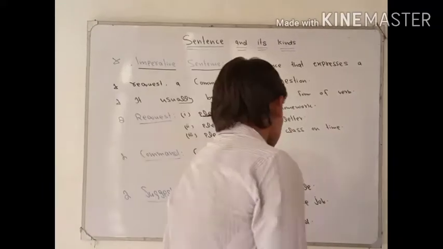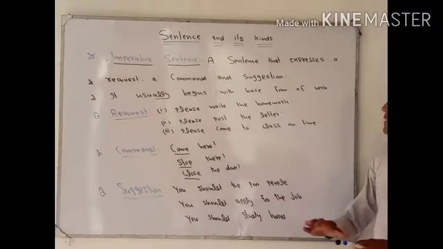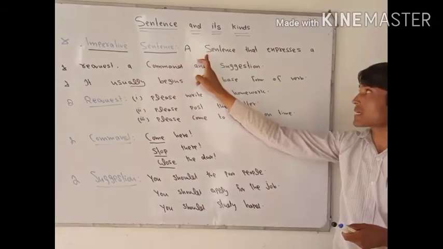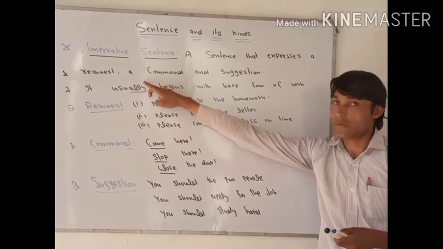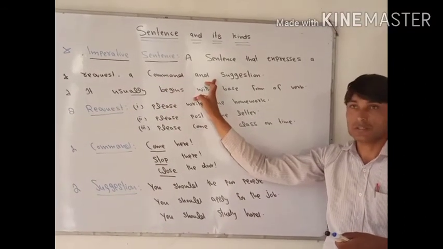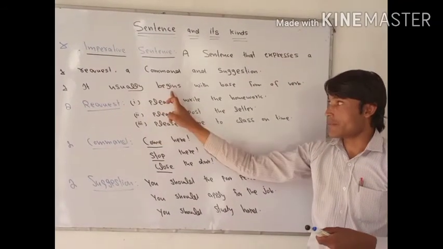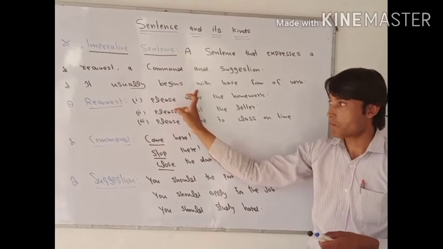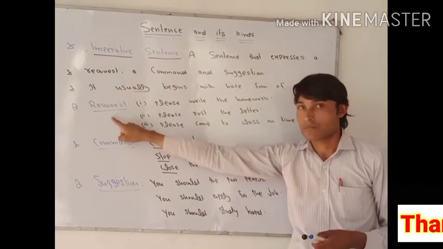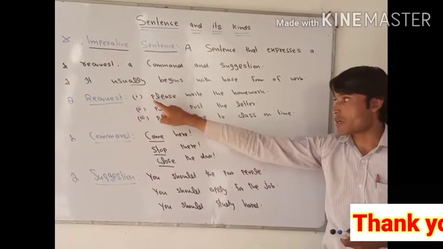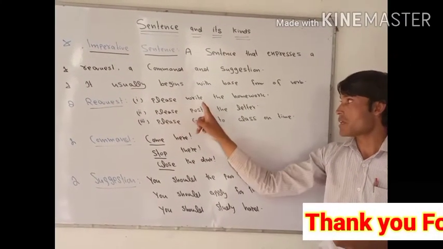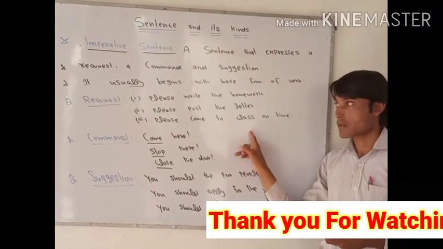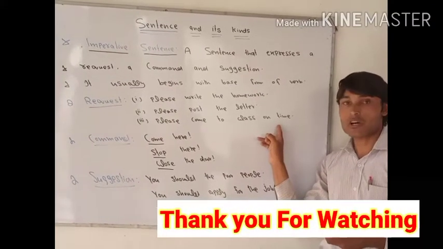So now, in this video, I have discussed the imperative sentence. What is an imperative sentence? A sentence that expresses a request, command, and suggestions. It usually begins with the base form of a verb, which means the first form of the verb. Now let's talk about request. For an example of request, we mostly add please. Please write the homework. Please post the letter. Please come to class on time. At the end we mostly add a period or full stop.